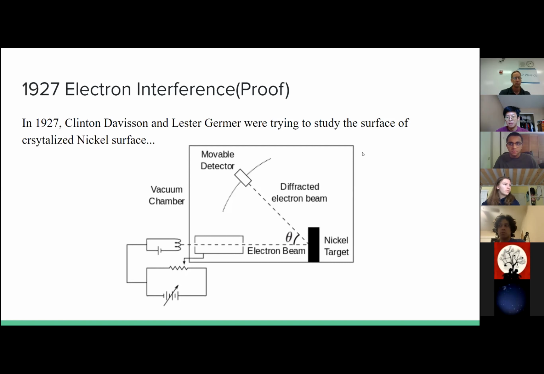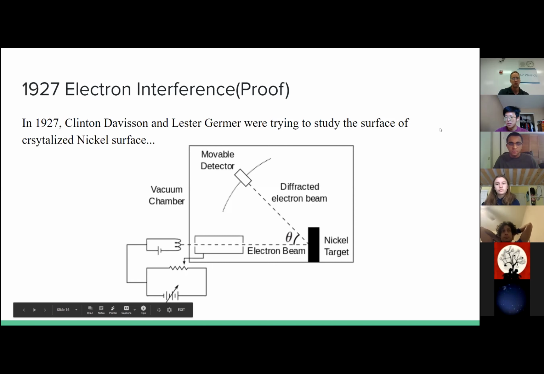They found out that electrons also have this wave property that will diffract, and they did the calculations, and the result almost matched perfectly with what de Broglie came up with. So this was the experimental proof soon after de Broglie. But double slit is a very hard experiment to do: you have to have a very thin slit, and the light has to have a particular wavefront. So the real double slit electron interference actually came out later, which we'll see later.